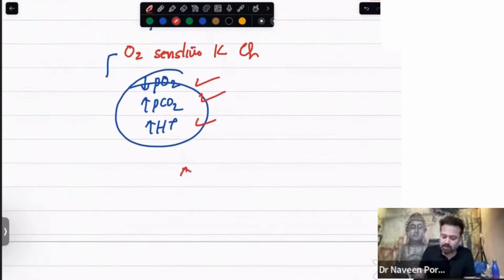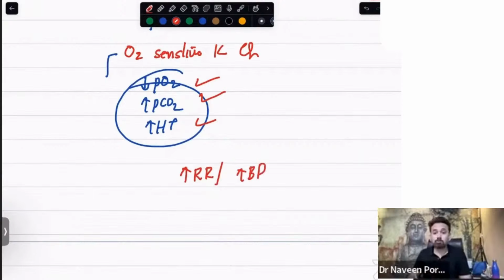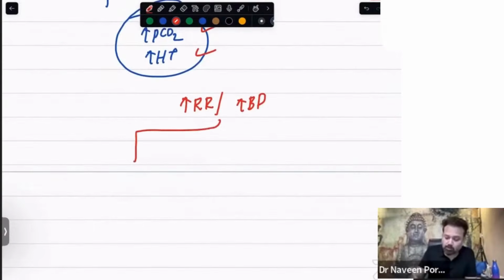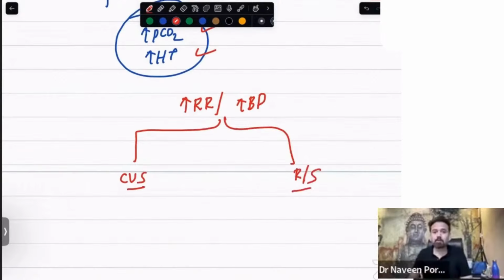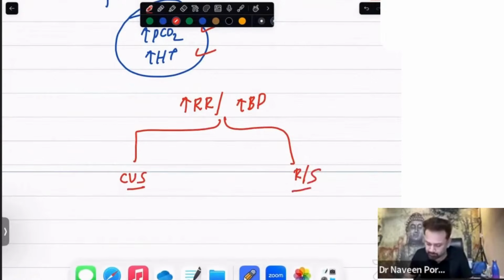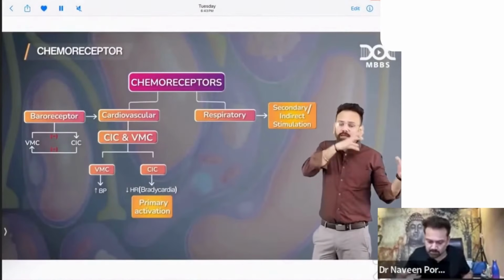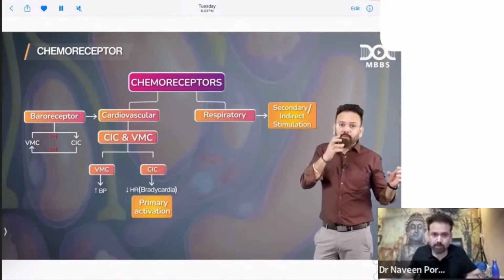It will cause increase in the respiratory rate as well as increase in the blood pressure, because it is working on both systems, cardiovascular as well as respiratory system. Okay, so now let me play it further. It will take only 5 minutes.